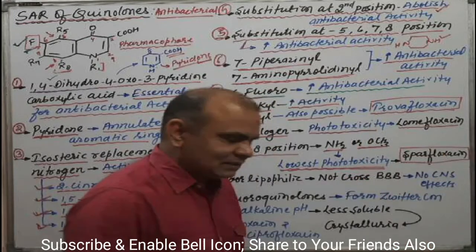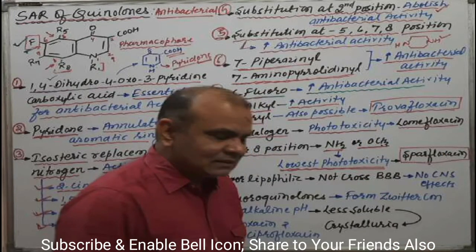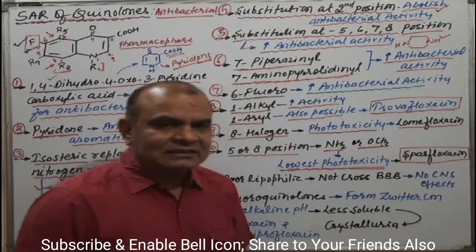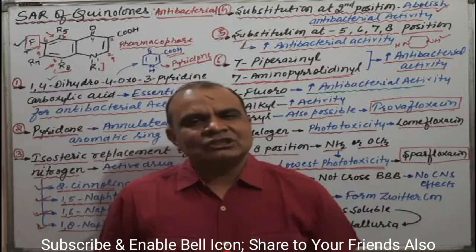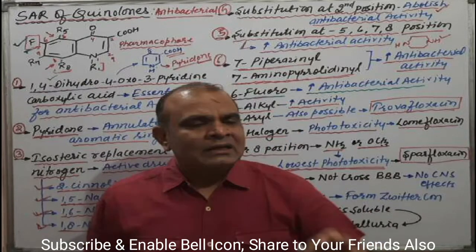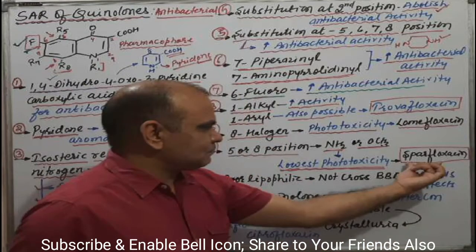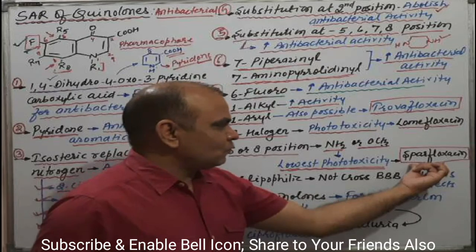As we have discussed in the classification, sparfloxacin has the methoxy group or amino group, and that is the type of this substitution. This is the big example, sparfloxacin. Means sparfloxacin has the lowest phototoxicity.